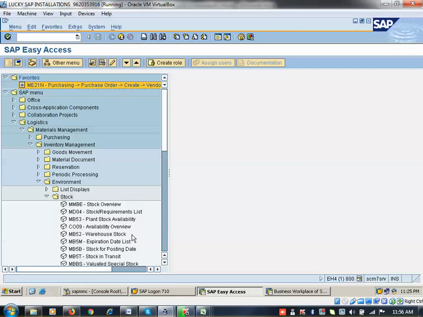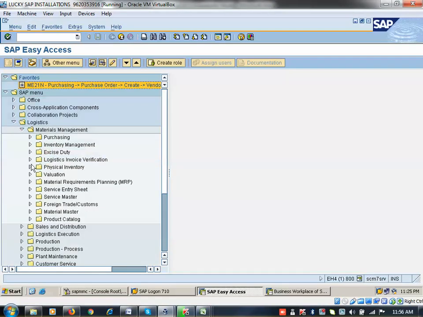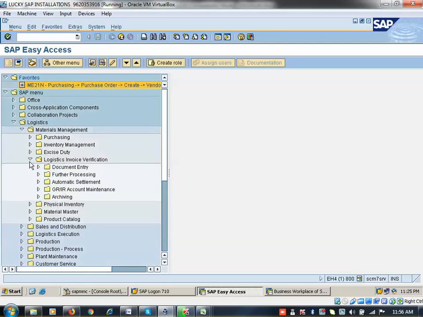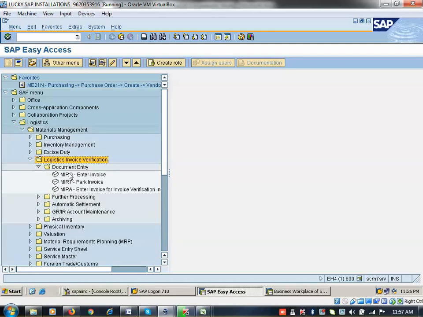Okay, so now I am coming back here. I am coming to logistics invoice verification. This is the path: logistics, material management. Now this is part 1, part 2, and now this is part 3. Part 3 means invoice receipt. Invoice receipt can be done by the finance team also, or we can do it from the MM team also. Go to document entry, MIRO. This is the transaction code. MIRO, enter invoice. This is the standard invoice receipt. Okay, so now click on enter here.